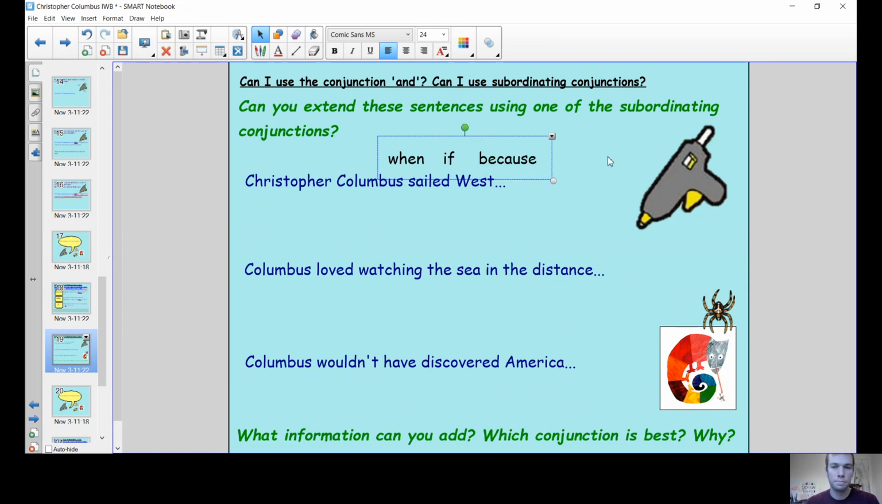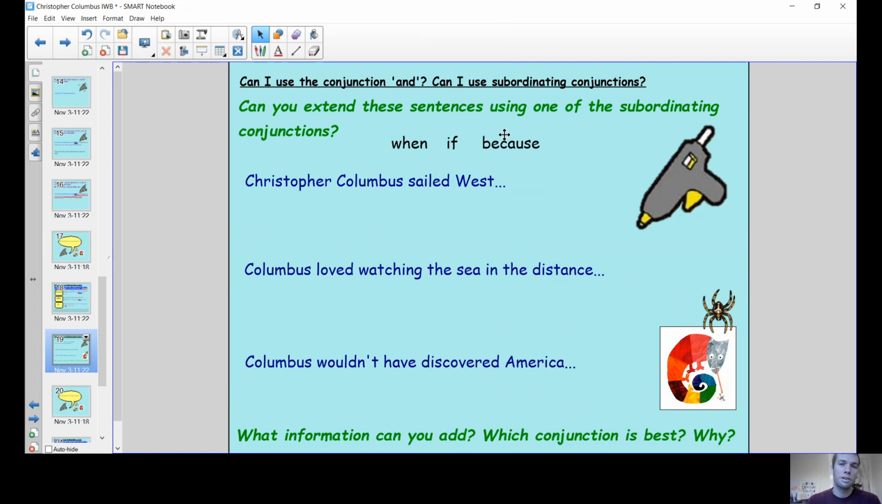There we go. So if you want to pause the video and have a look and see if you can read the blue sentences and finish them off using one of our conjunctions, then that's great. Press play when you're ready.